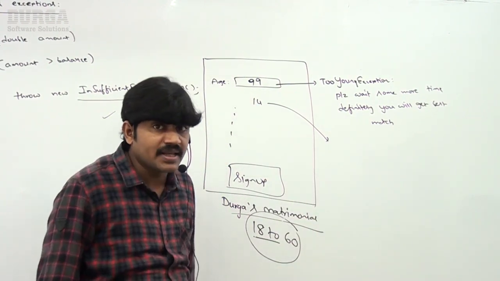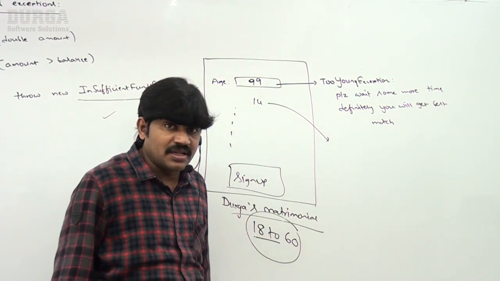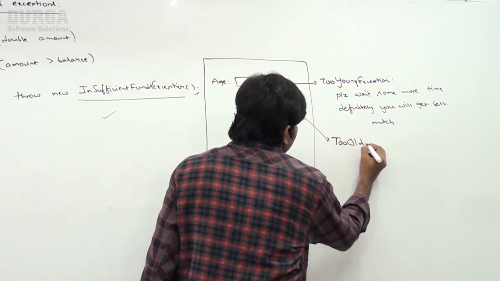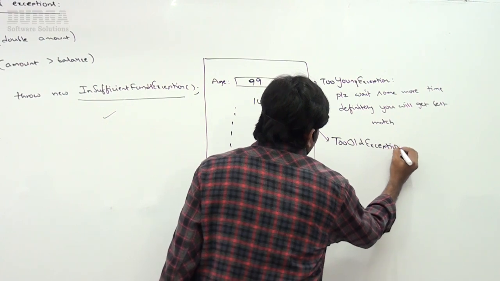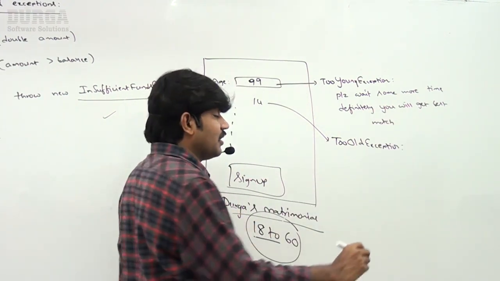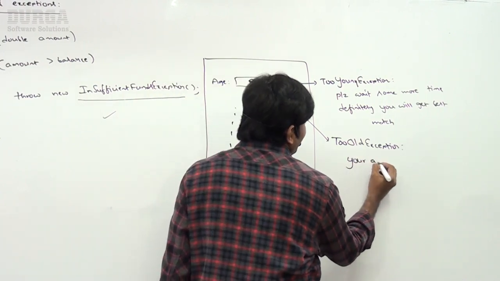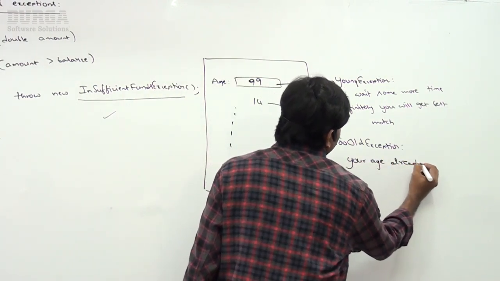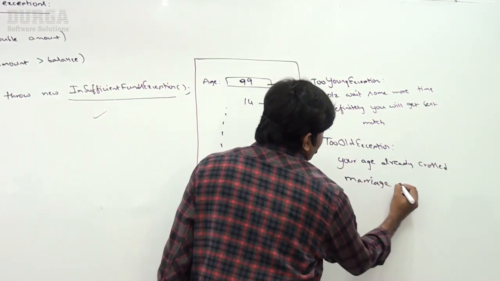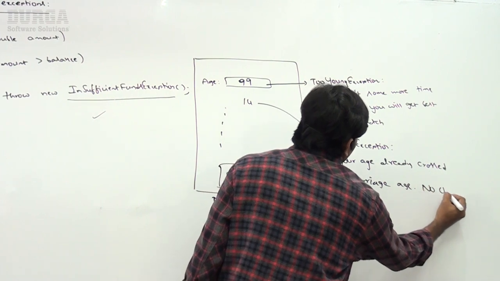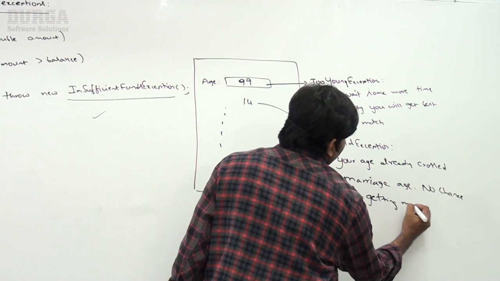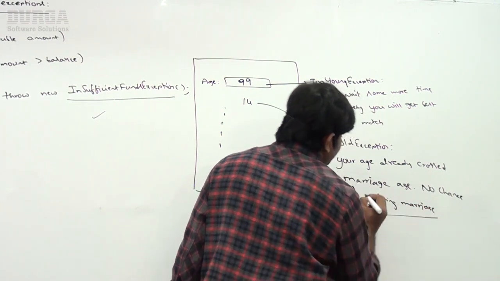Similarly, another person trying to register with 14 years age. Then what I have to do is raise too old exception, because I can't provide support. Too old exception. Your age has already crossed marriage age. No chance of getting marriage. Like this I want to provide.